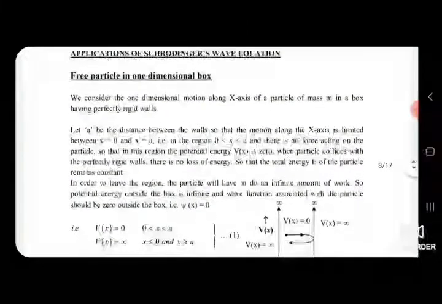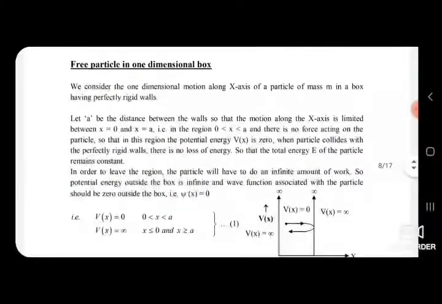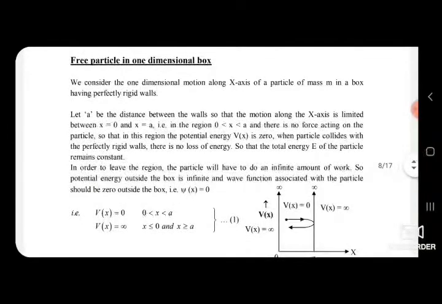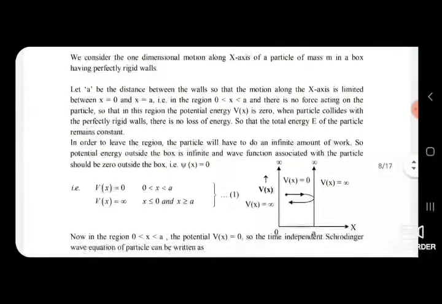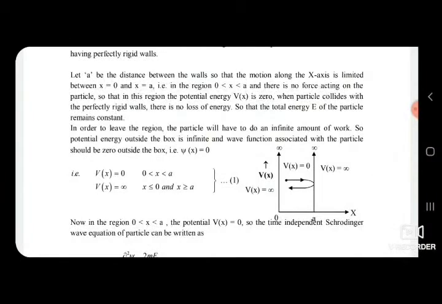So, we consider the one-dimensional motion along the x-axis of a particle of mass m in a box having perfectly rigid walls, as shown in the given figure. Let a be the distance between the walls, that is, the size of the box, so that the motion along the x-axis is limited between x equal to 0 and x equal to a.